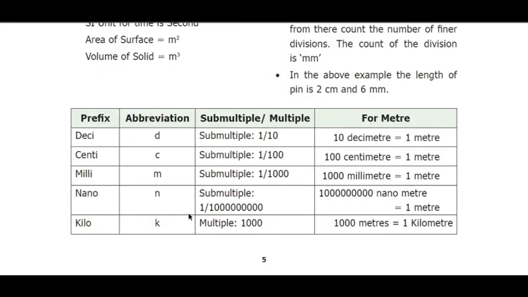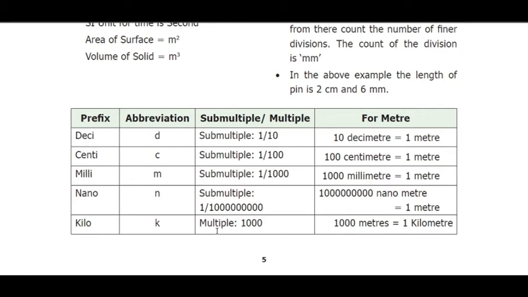See here, there is a tabular column given here and there are some units given. What is deci, what is centi, what is milli, what is nano and what is kilo. The abbreviations for deci, centi, milli, nano and kilo are d, c, m, n and k. Submultiple or multiple: submultiple is 1 by 10, 1 by 100, 1 by 1000. Ones, tens, hundreds, thousand, 10,000. Likewise, you have to arrange this.